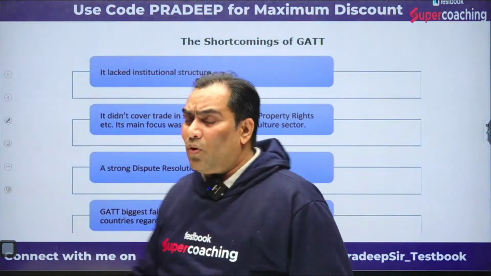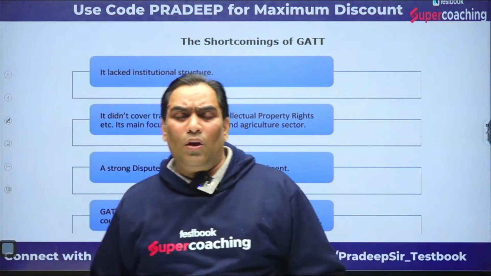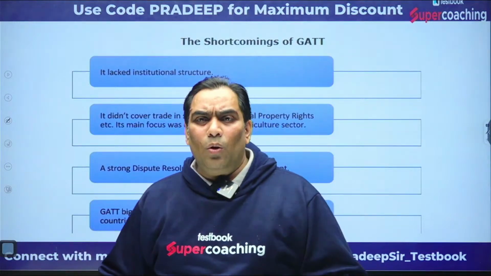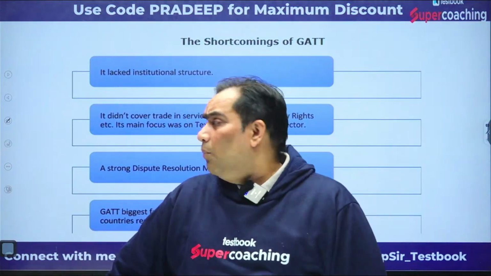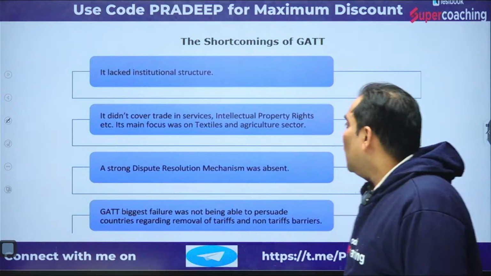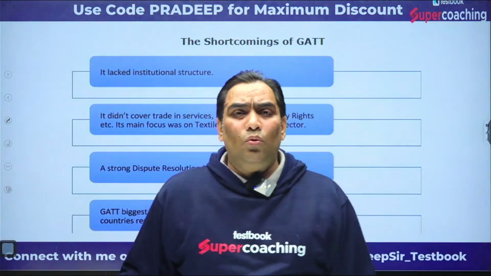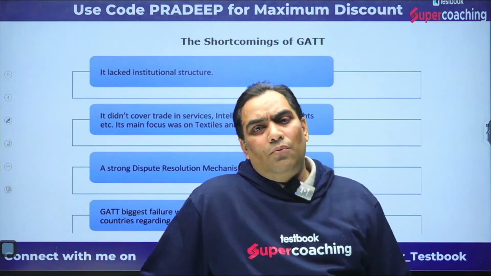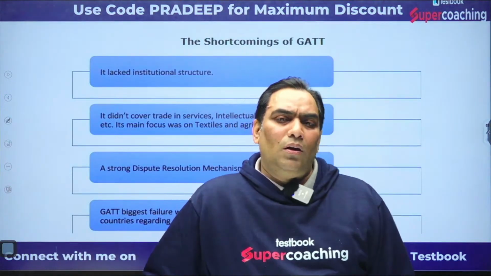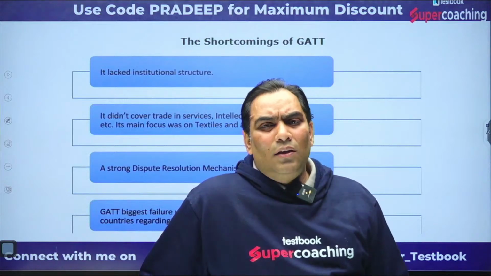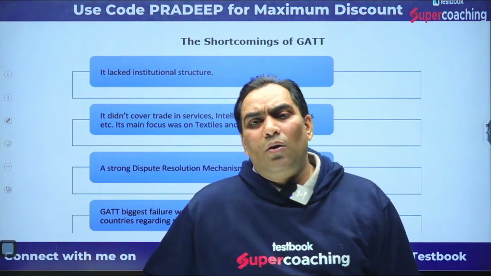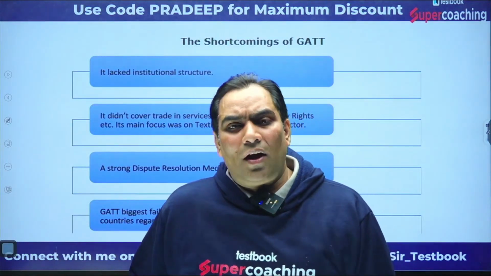Now we are going to focus on what the shortcomings were. Although we discussed it, I am just going to summarize once again what the shortcomings of GATT were, and why it was converted into WTO. Very first, as I said, it was not an institution, it was a contract or agreement. That's why the members were not members, rather they were only contracting parties.